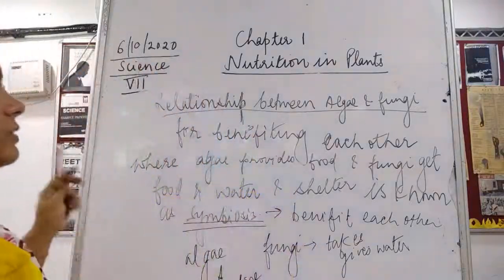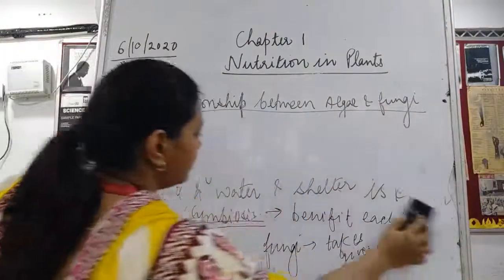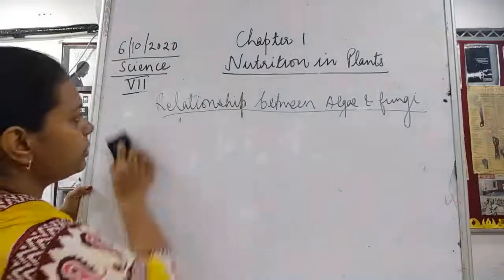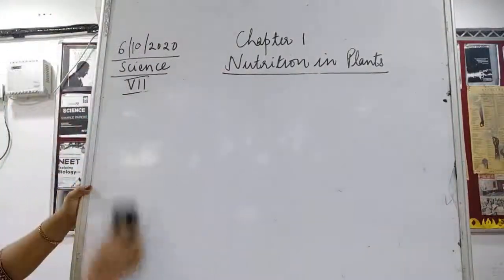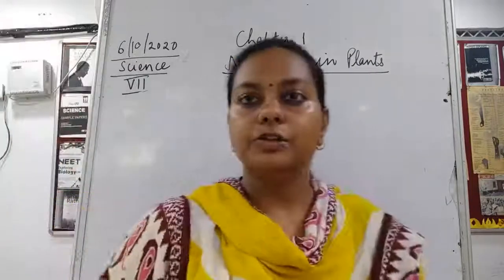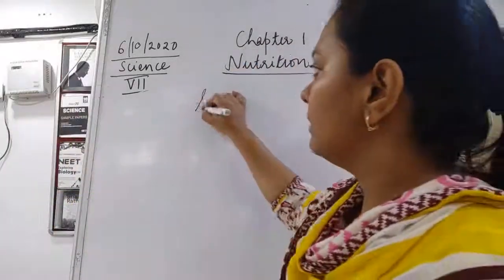So this is known as symbiosis. What is symbiosis? Symbiosis is a relationship between two organisms which benefit each other by helping each other. So please remember the word symbiosis.